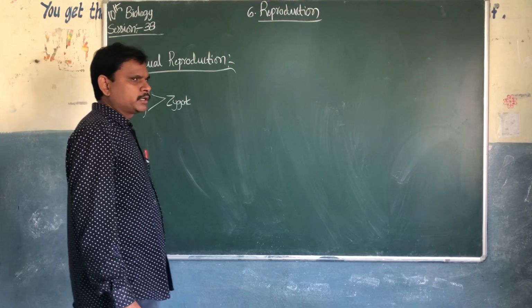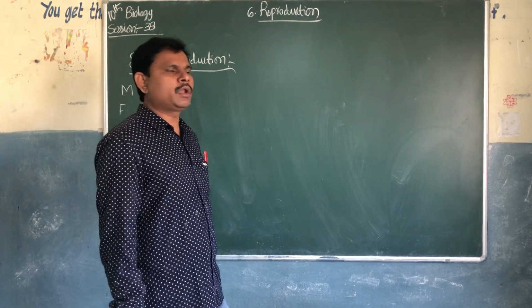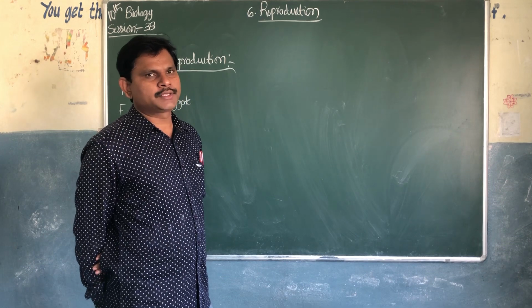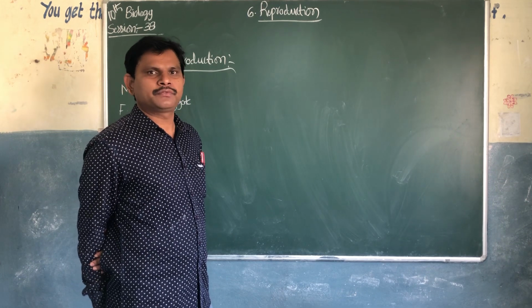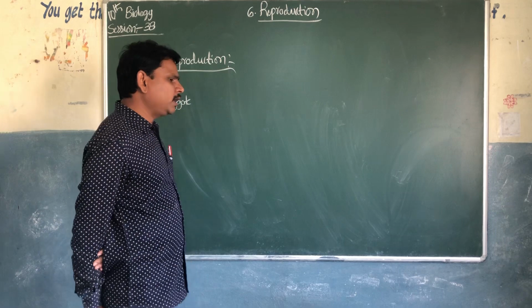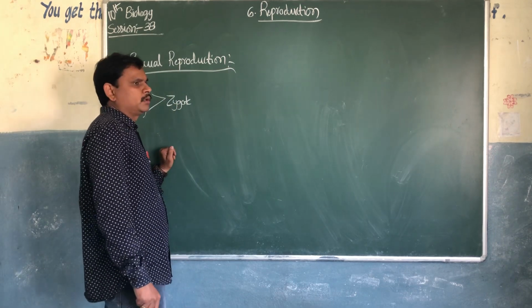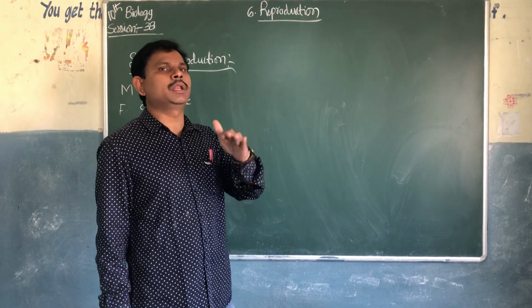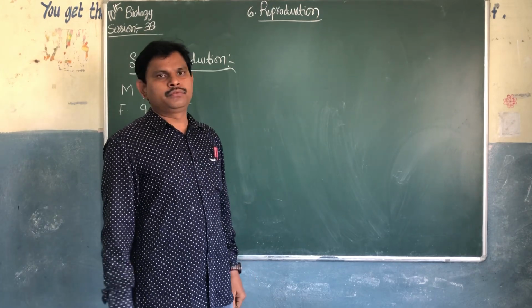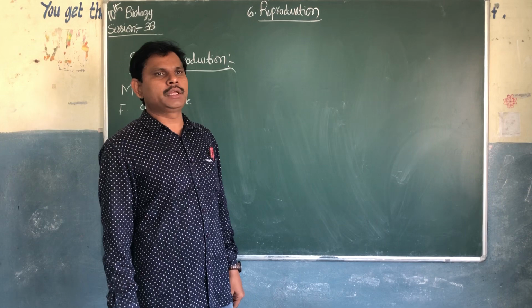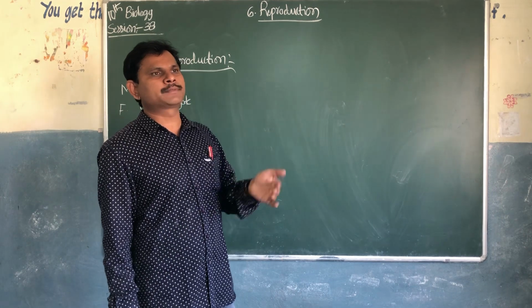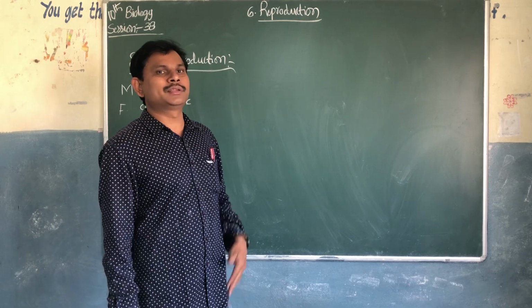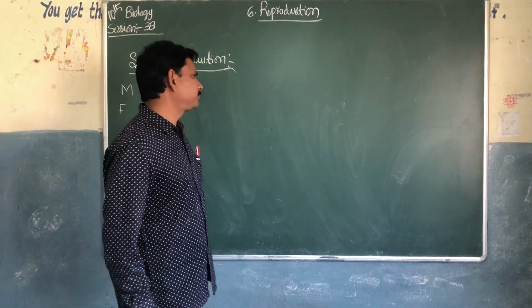There are two different types of fertilization. One is internal fertilization and the second one is external fertilization. What is internal fertilization? If the fusion of male gamete and female gamete takes place inside the female body, it is called internal fertilization.